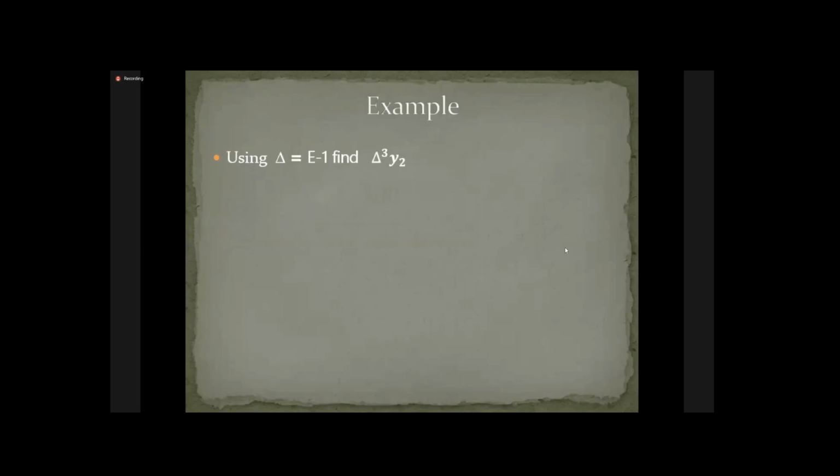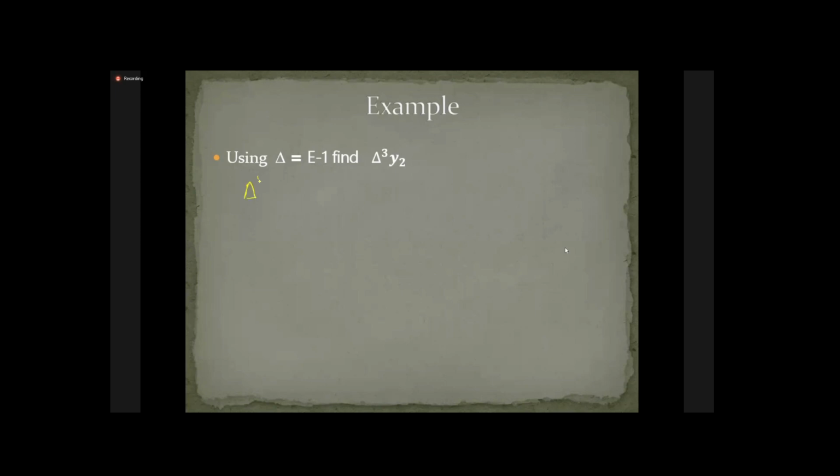So the first example we have: using delta equal to E minus 1, find delta cube y2. So we have to find the third order difference with the help of this relation. It's a very simple thing that we require here, and that is the binomial expansion. Let me see how many of you can expand the bracket. So see the solution. The question is to find